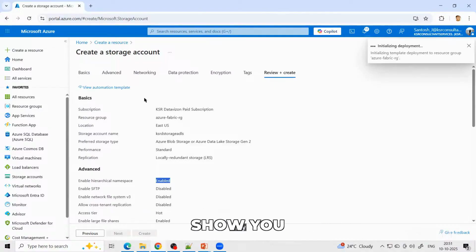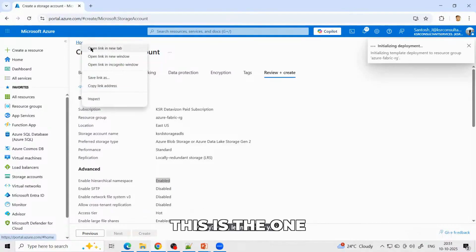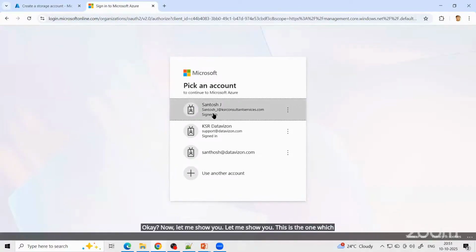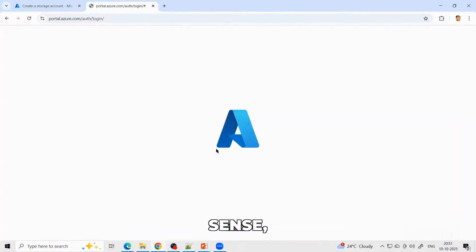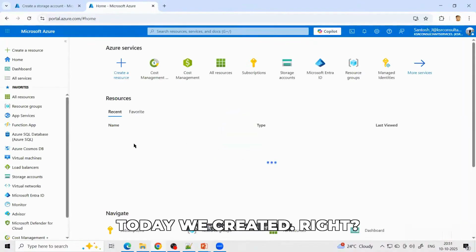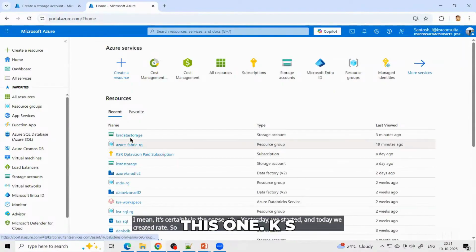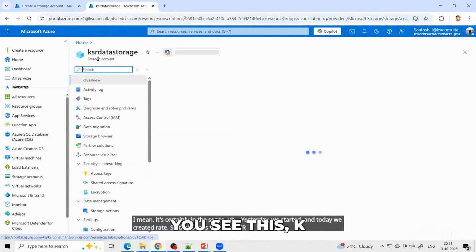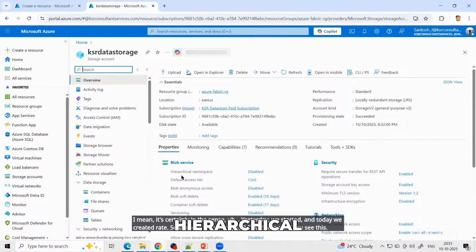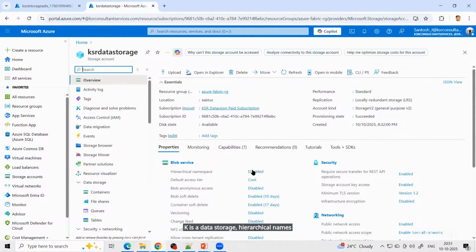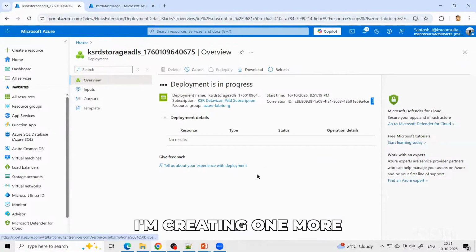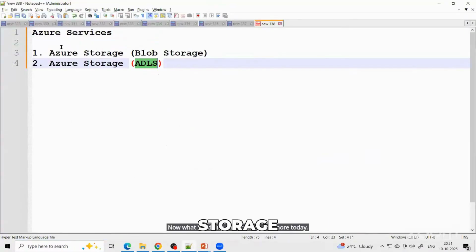Now let me show you. This is the one which I created yesterday. I mean, yesterday in the sense, yesterday we started and today we created. So that one is this one, KSR data storage. If you see this, KSR data storage, hierarchical namespace is disabled. This is the one which I created some time back. In this, what is the problem? I'm not able to create the folders. Now what I'm doing is creating one more today, that is one more storage with hierarchical namespace enabled.